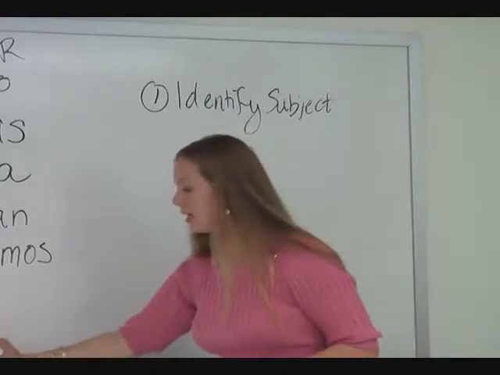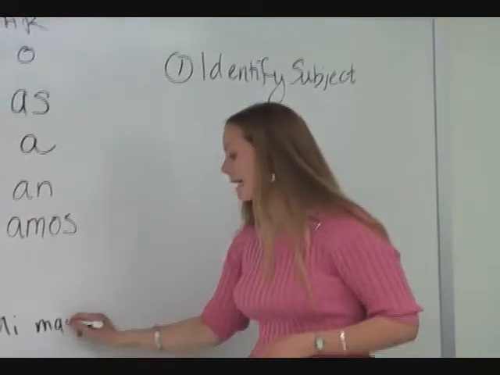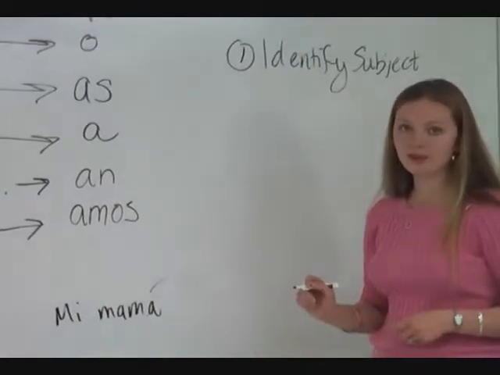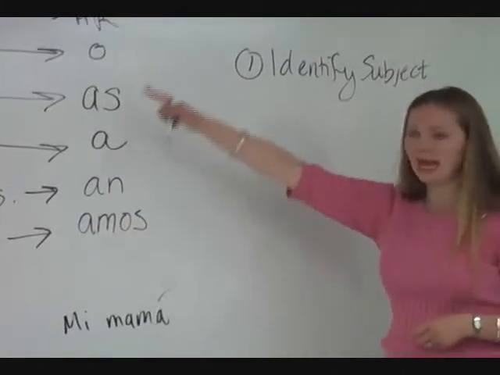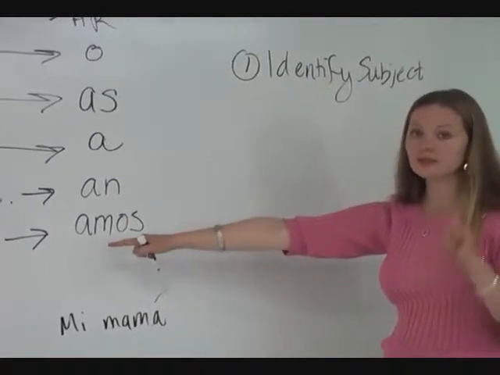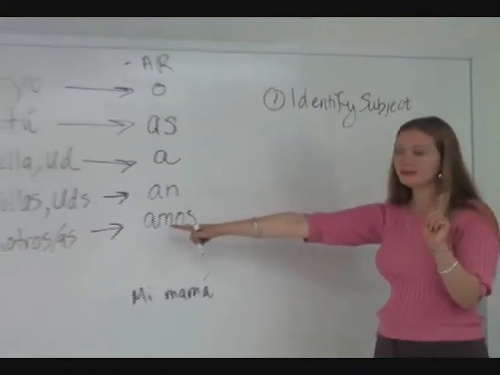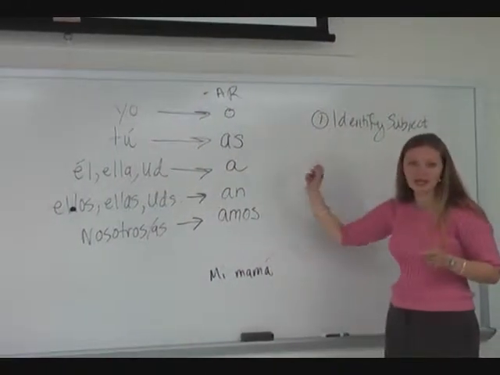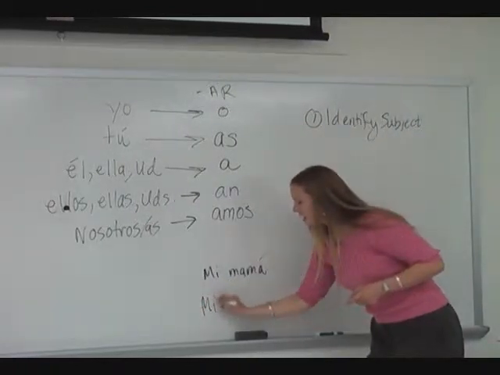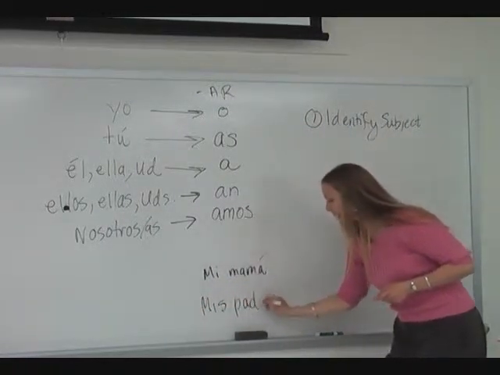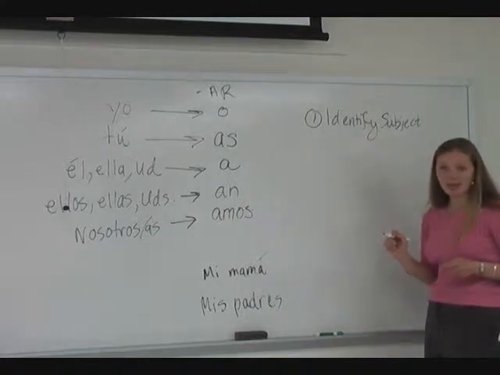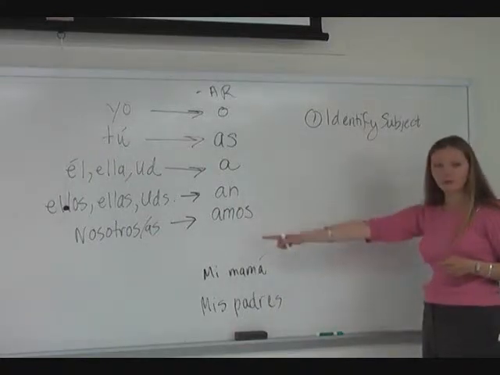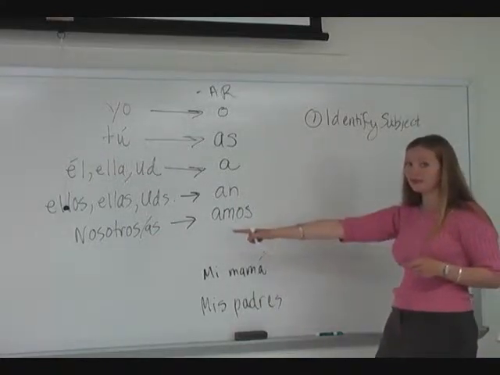For example, if I'm talking about mi mamá, my mother, which one of those categories is she going to fall into? She was your clue. She would fall into this category of él, ella, and usted. If I am talking about mis padres, my parents, which category are they going to fall into?